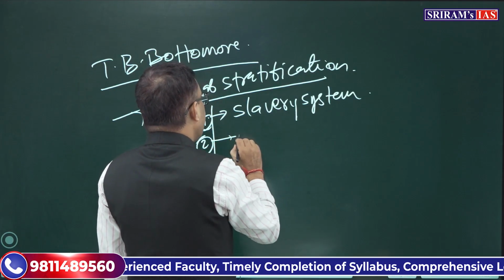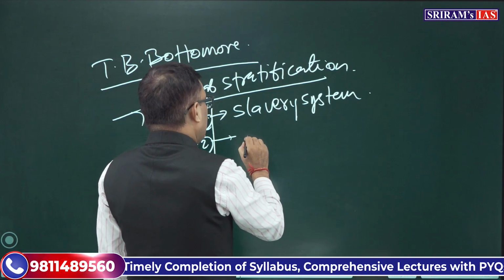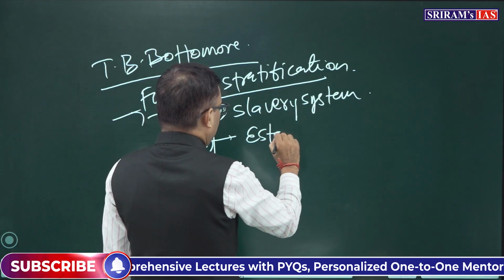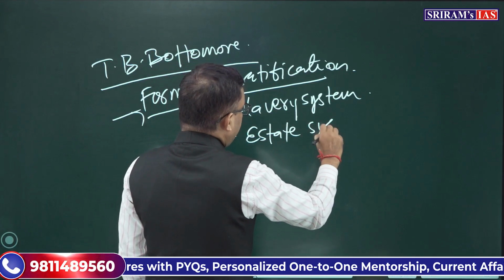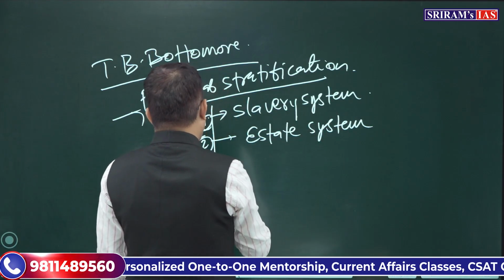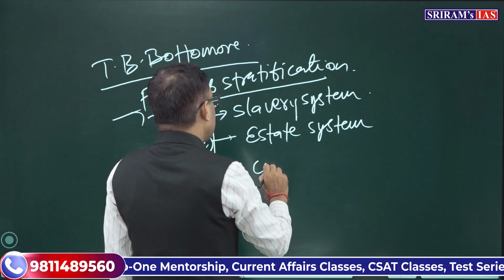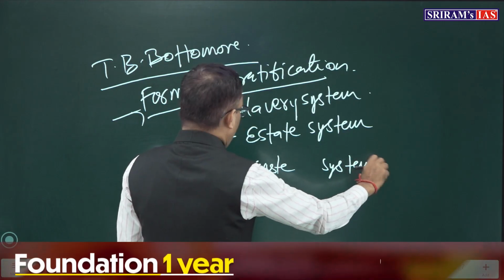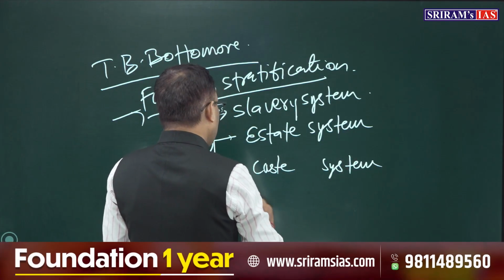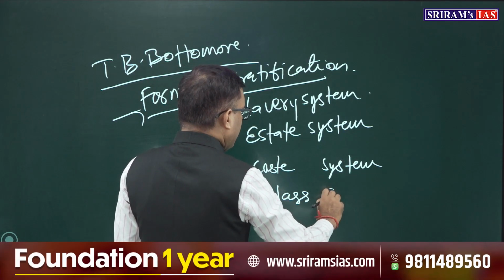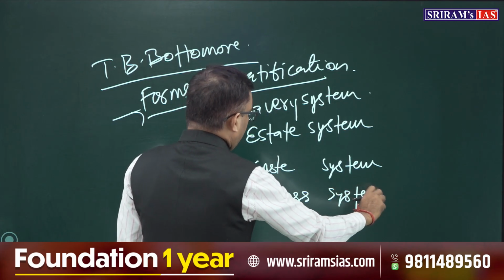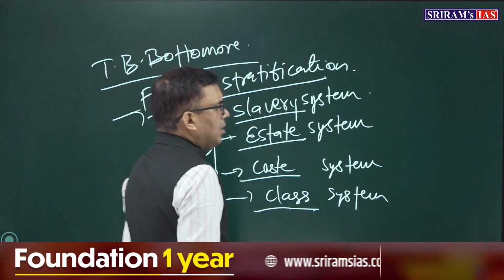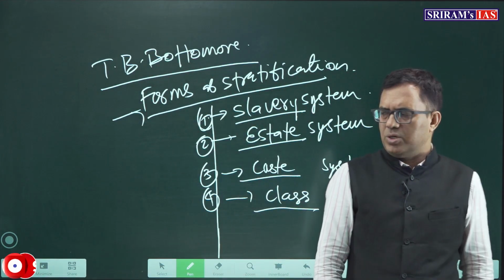Second, we can say, is the estate system. Third, we can say, the caste system. And the fourth one is the class system, right? These are slavery, estate, caste and class. These are the different forms of stratification.